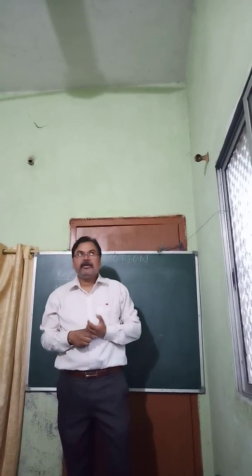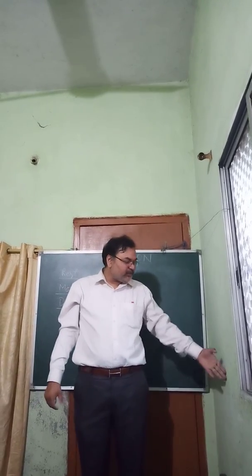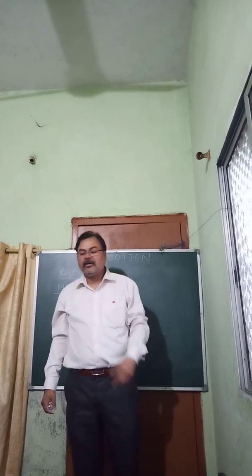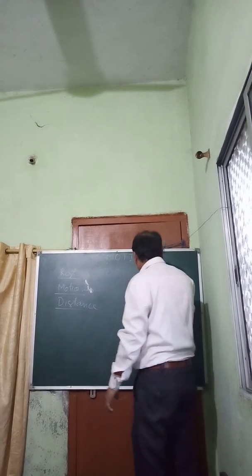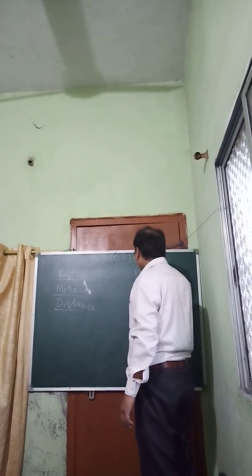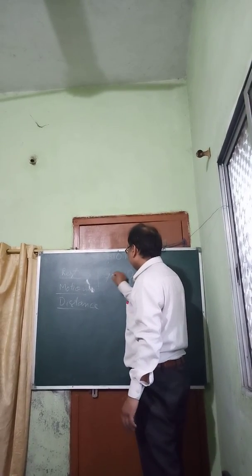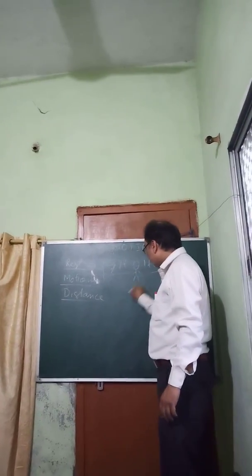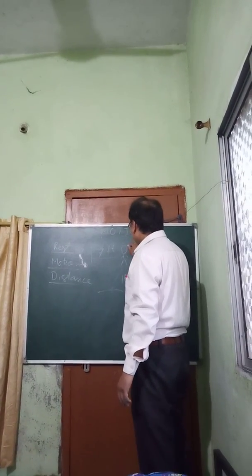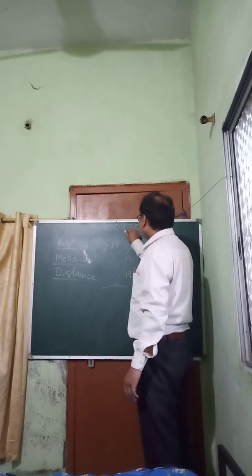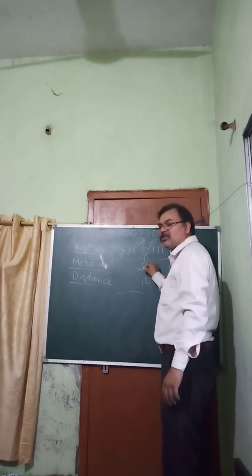Suppose I'm standing over here. Suppose my distance from this wall is 1 foot, and from this wall it is 7 feet. From the front wall it is, suppose, 10 feet, and from the back wall it is 0 feet. From the top, that is the roof, let it be 5 feet, and I'm on the ground, so it is again 0 feet.